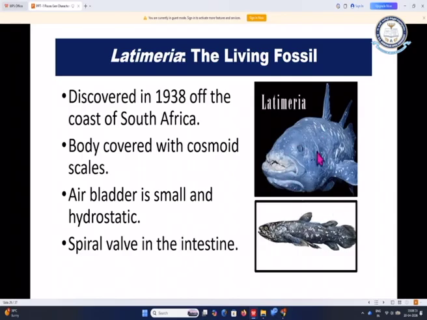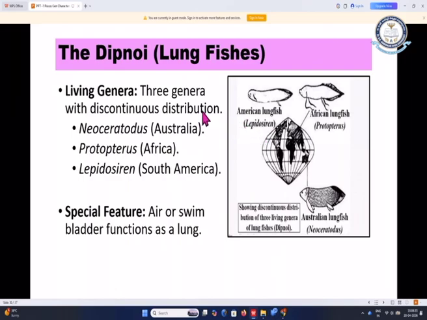This is a picture showing the Latimeria fish. It is called a living fossil because it has existed since a long time and it looks like a fossil because its age is very high.